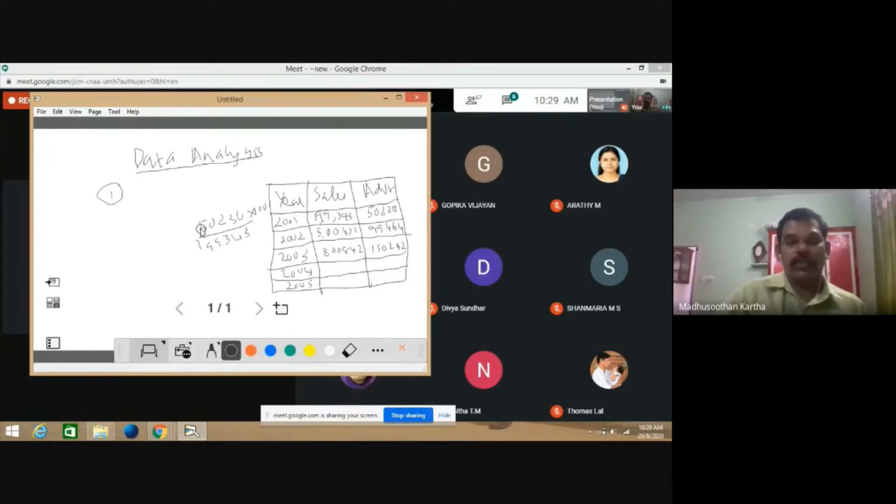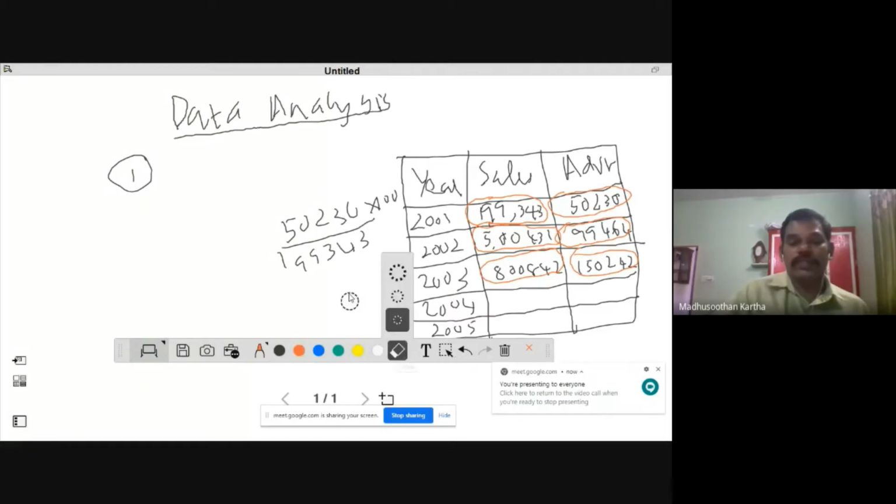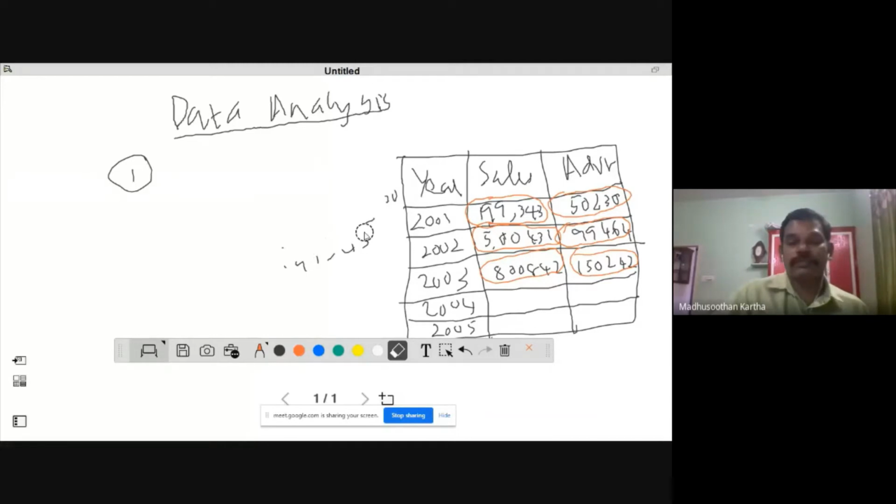So what is the strategy? We can mark the complicated figures with a separate color. This figure is a complicated figure, and this one too, and here also, and this is also very complicated. So what is your duty? Your duty is to convert all these figures into comfortable figures.